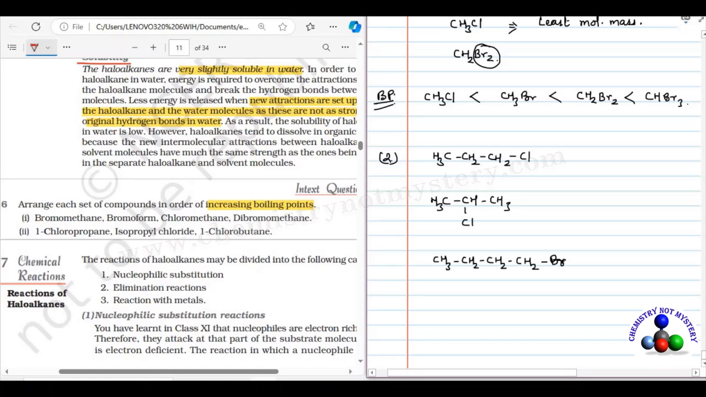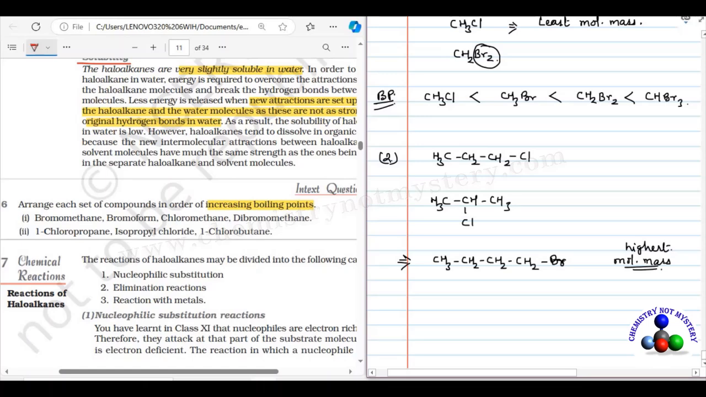So when you compare the molecular mass of these molecules, bromobutane has 4 carbons, so it will have the highest molecular mass. Since it has the highest molecular mass, it has higher van der Waals force of attraction. That's why the boiling point of bromobutane will be highest among them.